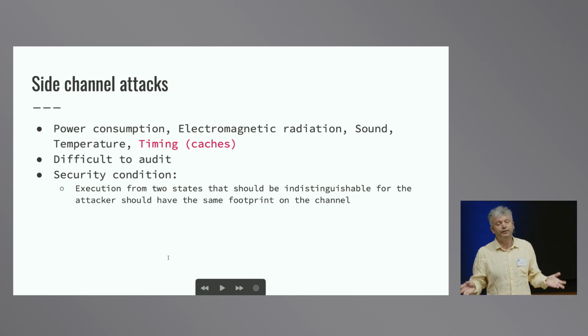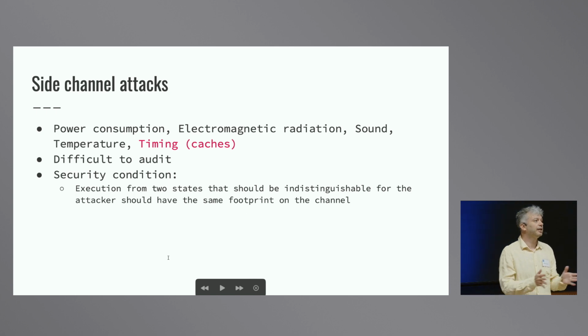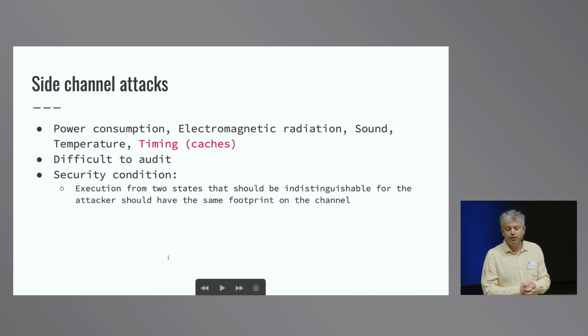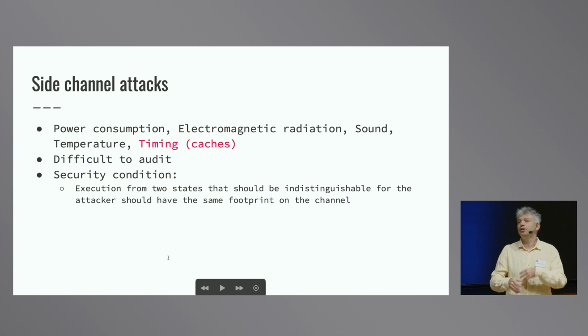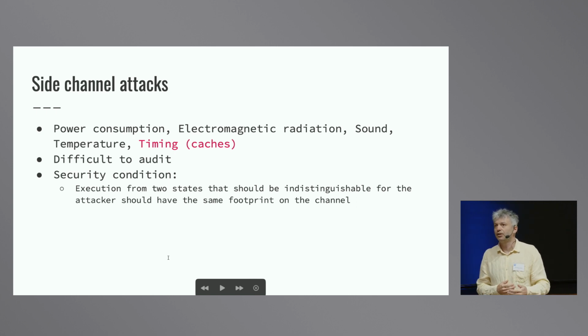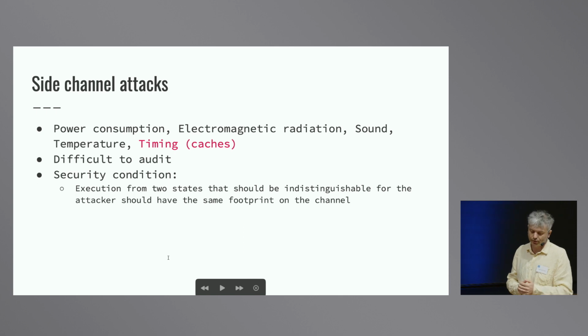These attacks are also quite difficult to audit, right? The attacker just measures how long it takes your software to execute and doesn't really leave any trace in the system. So if you have a side channel in your system that can be exploited by an attacker, there is no trace left in the system. And once you identify that your program was vulnerable, you basically need to assume that all information has been leaked, and you need to revoke, for example, all cryptographic keys and redistribute the keys, and so on and so forth.